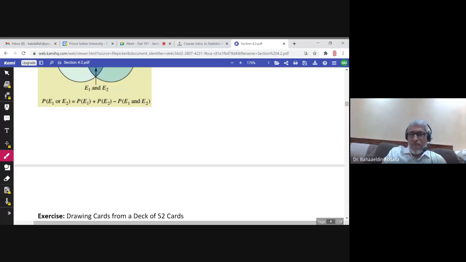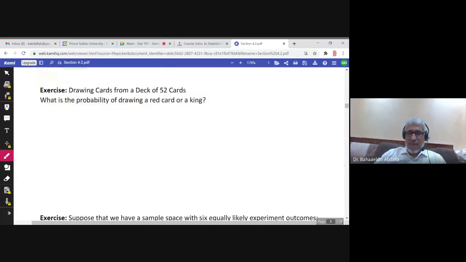Let me solve this exercise. Drawing cards from a deck of 52 cards. We mentioned this experiment before. Now the question: what is the probability of drawing a red card or a king?